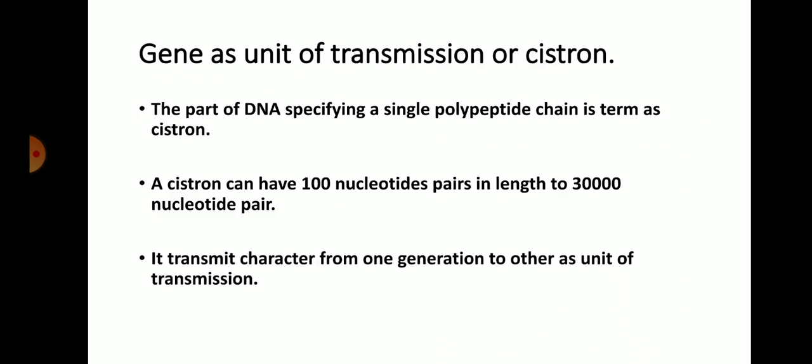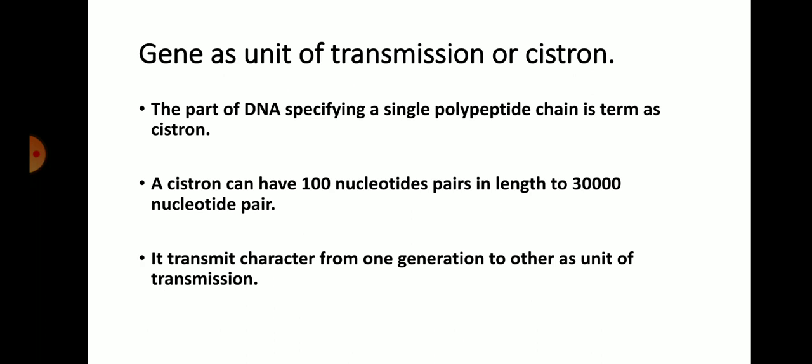So first of all, gene as a unit of transmission, or cistron. The part of DNA specifying a single polypeptide chain is termed cistron. Basically we know that DNA is made up of three parts. First, the phosphate group, second, pentose sugar, and third, the nitrogen base, which contains four bases: adenine, thymine, cytosine, and guanine.